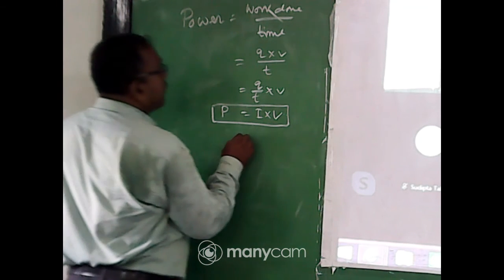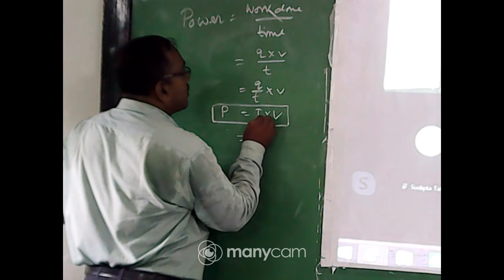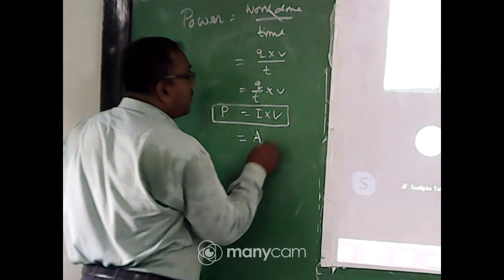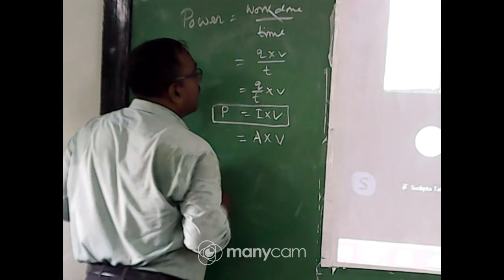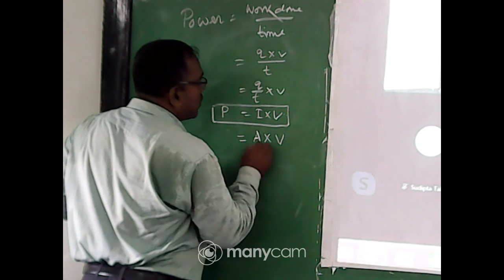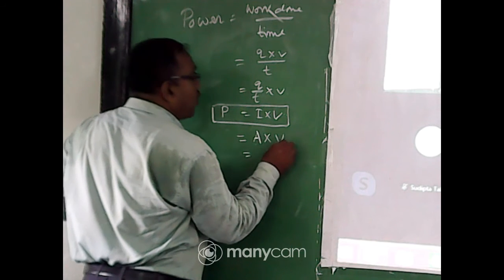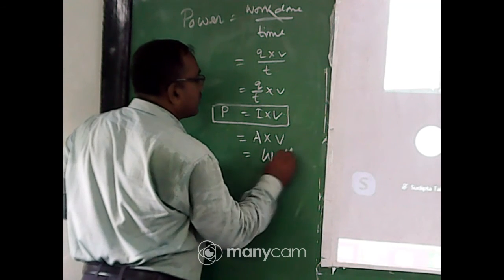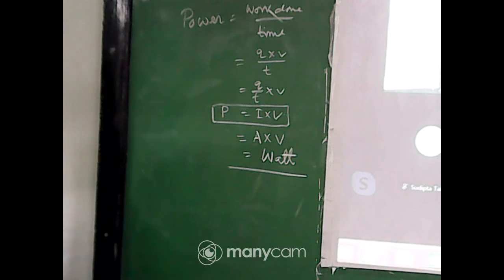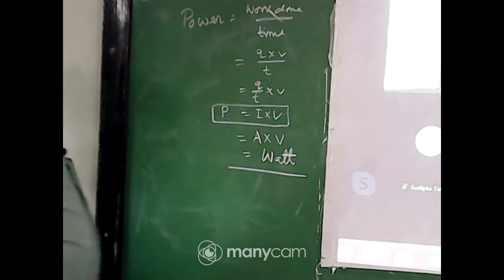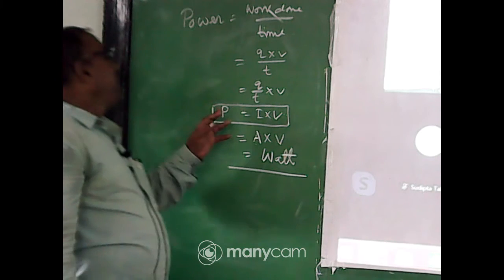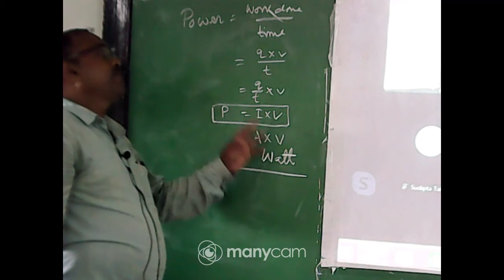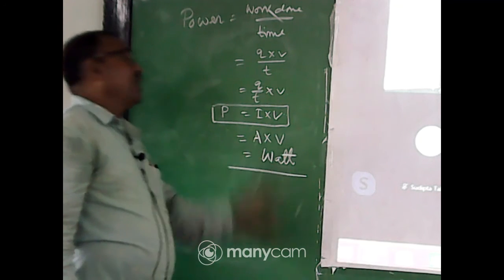What is the unit of electric power? If you consider the power, unit of the current is ampere and unit of the potential is V. So ampere into voltage, that is equal to watt. My dear student, you check it. So electric power is equal to I into V. The unit of the electric power is watt.